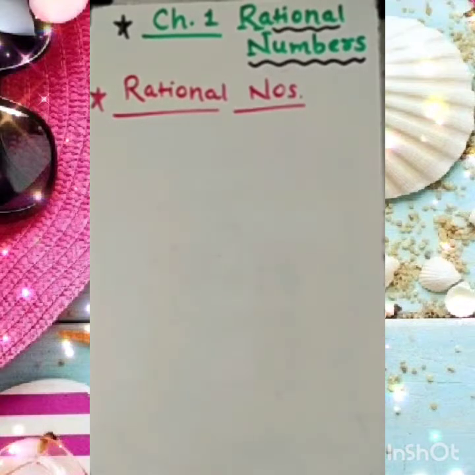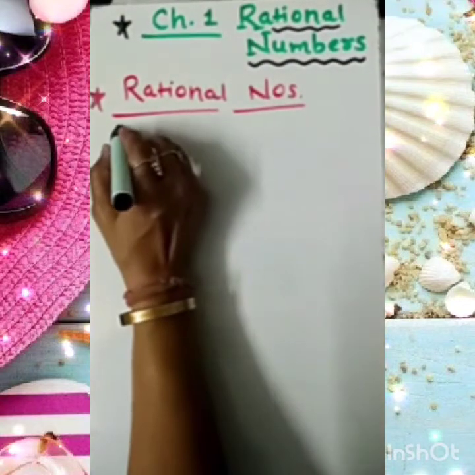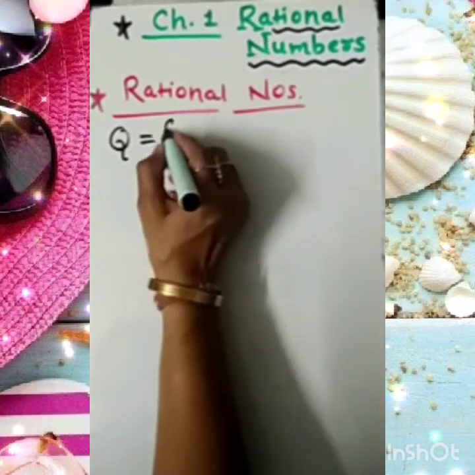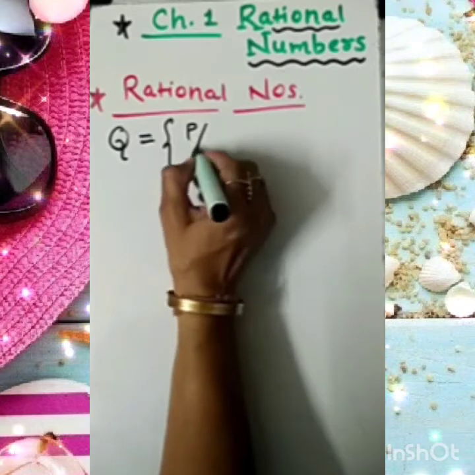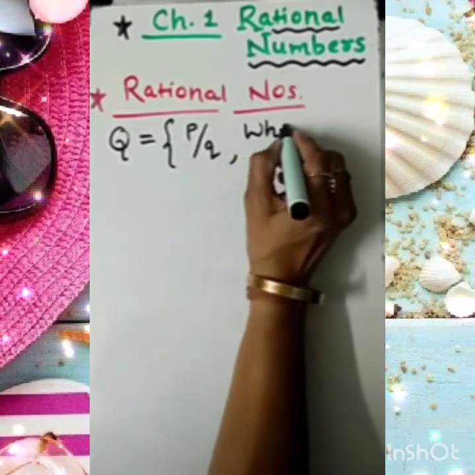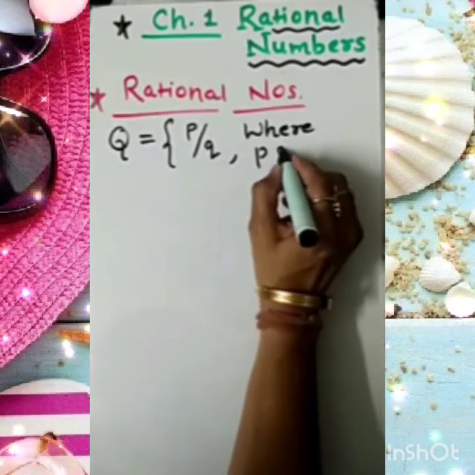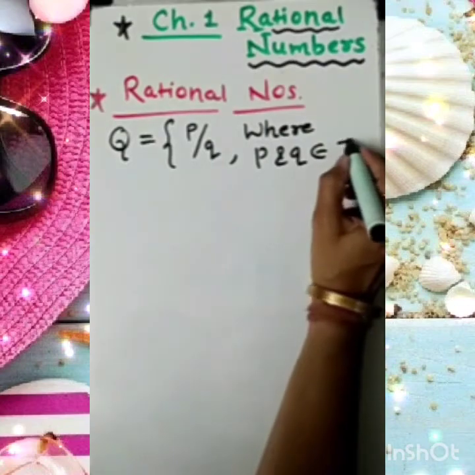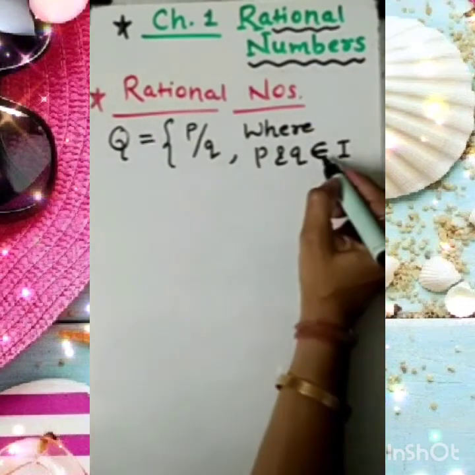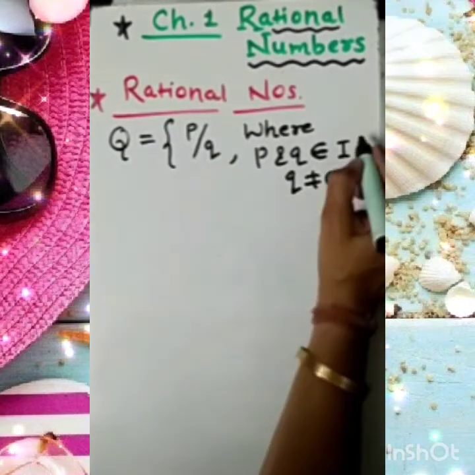So dear student, finally we come to the conclusion that rational numbers are denoted by Q, as Q is the set of quotients, and we can define it in the form p by q, that is fractional form, where p and q belong to I. This is the symbol that indicates belongs to. Please remember this, belongs to I, and the denominator q not equal to 0.